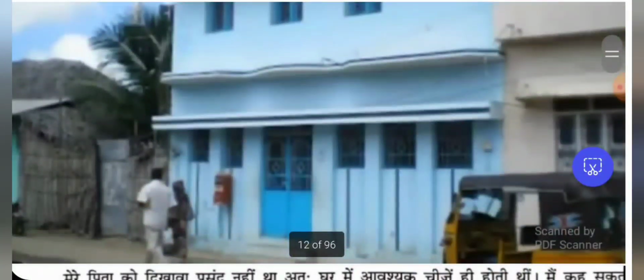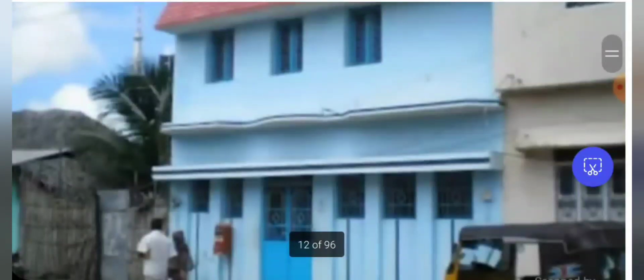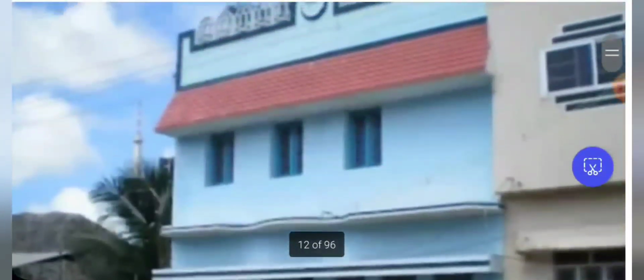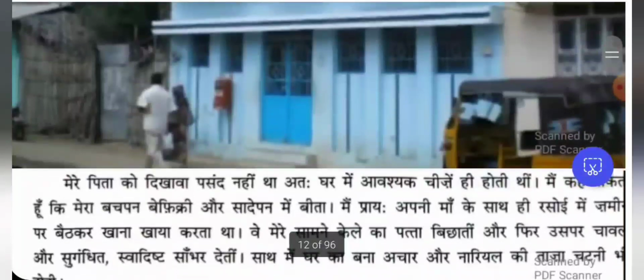So which is an ancestral house, right? The blue color painted house is his house. So it is made up of limestone and bricks. And this was in the mosque street.